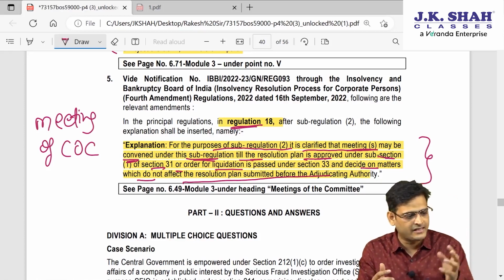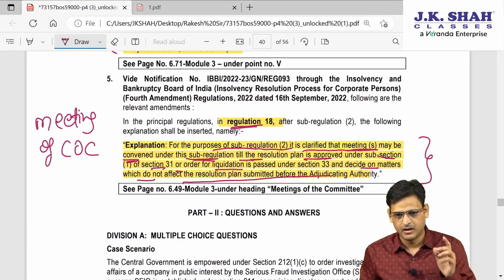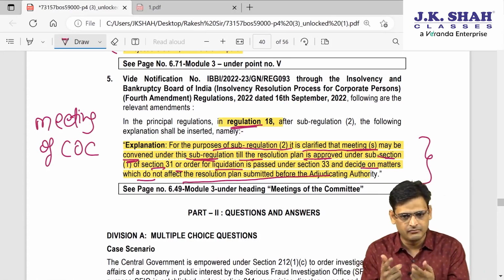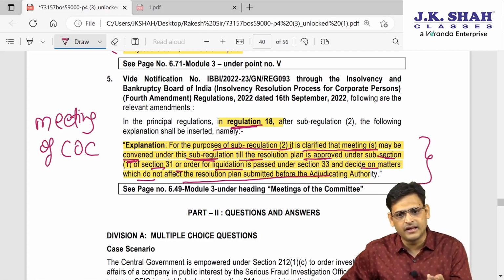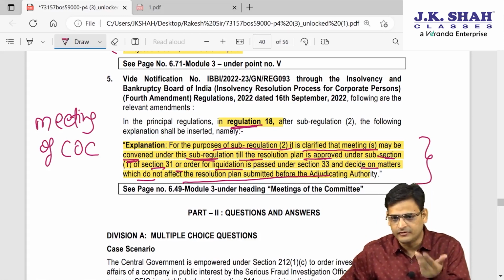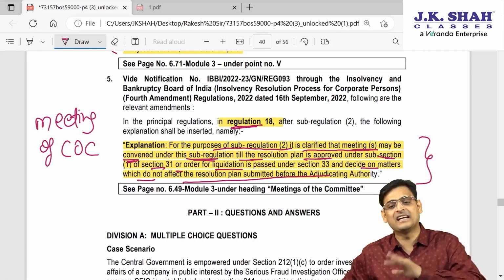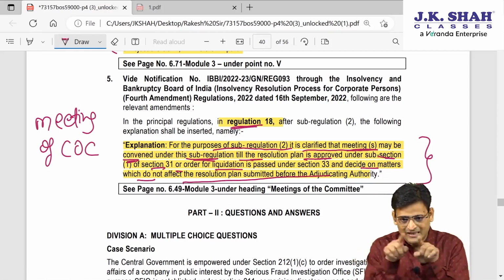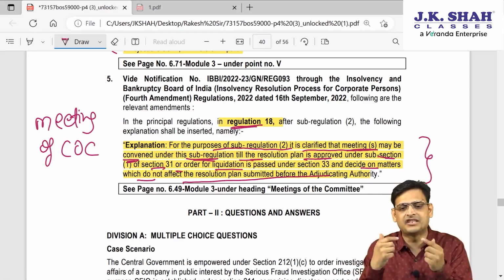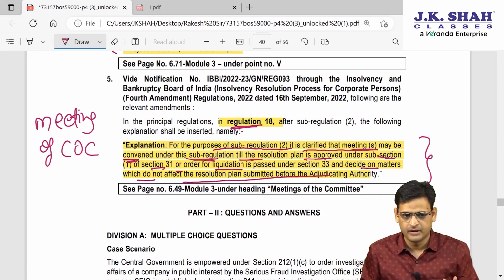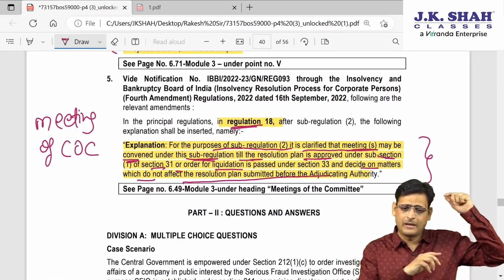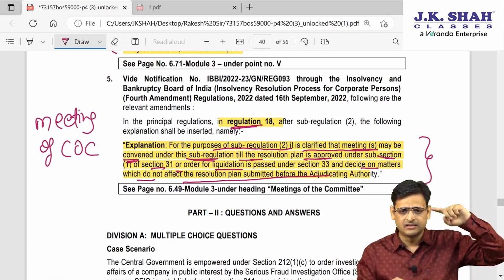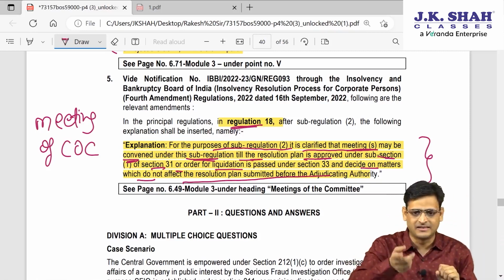But what they are saying is, let's say the resolution plan is submitted to NCLT, and it is pending with NCLT, and within some days NCLT will either approve or reject the resolution plan. During that period there are some restrictions. The plan is already approved by COC and now given to NCLT.